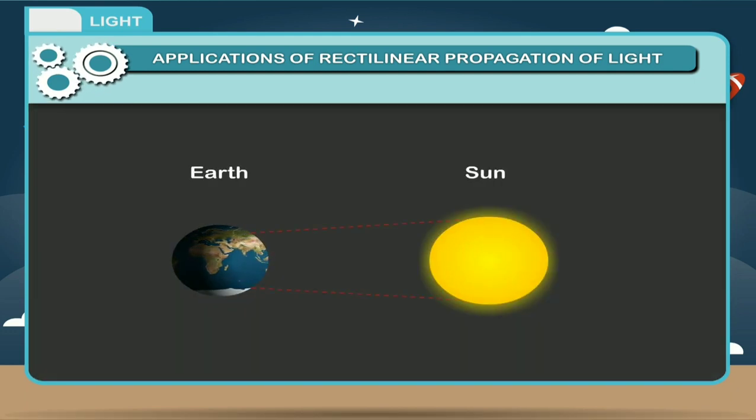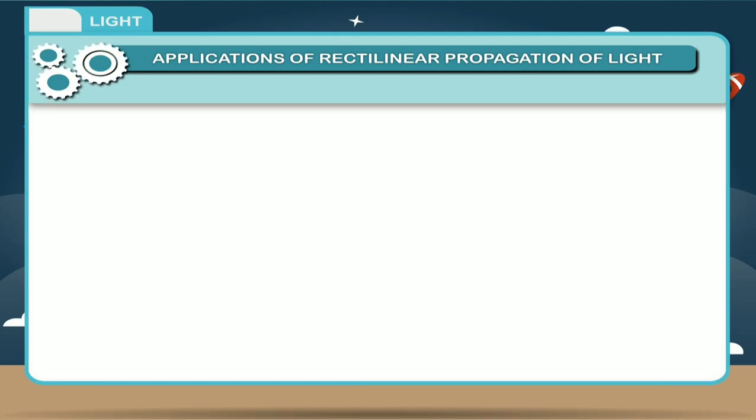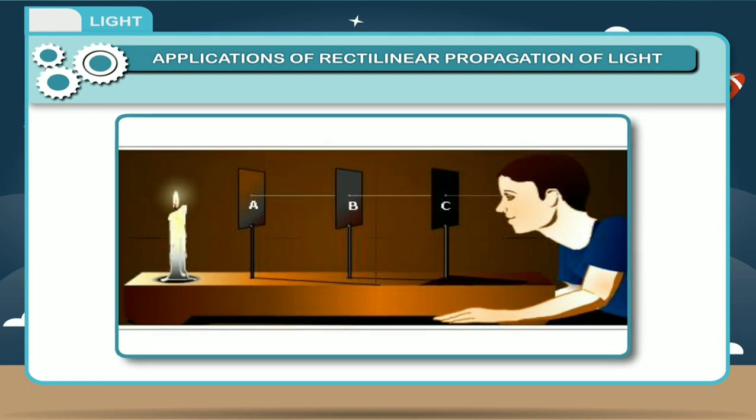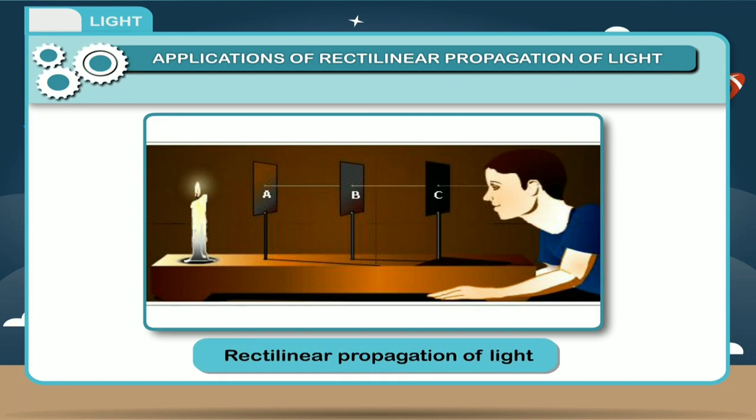Second, when sun's rays fall on a particular portion of the earth, that part of the earth experiences day and the rest of the planet experiences night. Third, the image in a pinhole camera forms only due to rectilinear propagation of light.